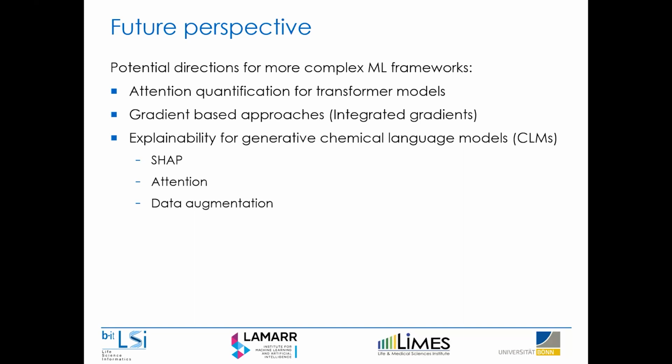So most feature attribution methods could realistically still be applied, albeit, for example, SHAP with a lot of approximations and adaptations to the methodology. You could also do this with attention. And I think one of the most promising ways of exploring the learning characteristics of the more complex models is simply augmenting your input representations.